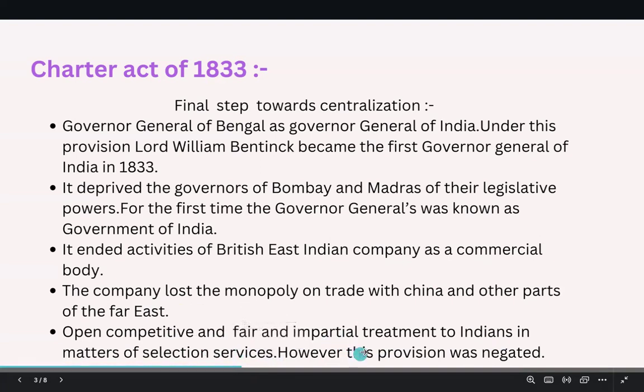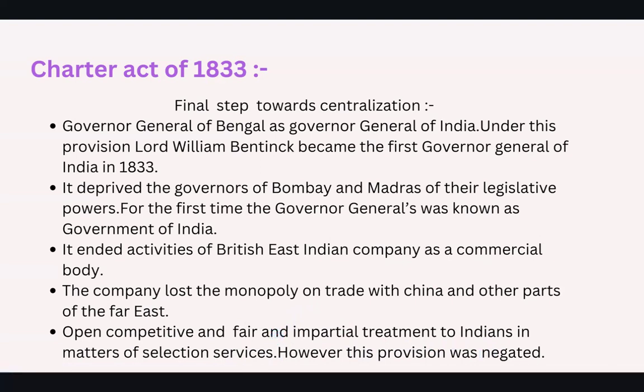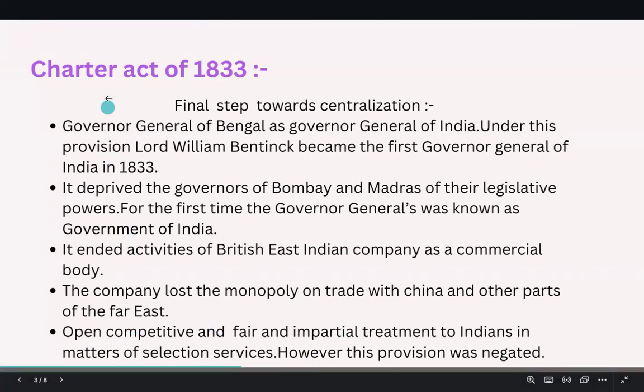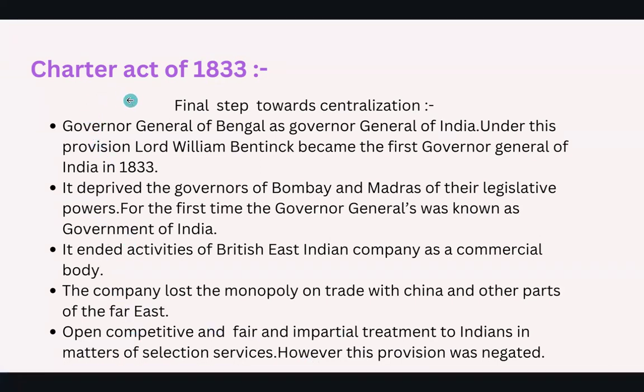However, this provision was negated, and there was to be direct recruitment and a direct exam for civil services. So these are all the features of the Charter Act of 1833. For this also, I'll be giving you the tricks in the next slide, so you can remember the features of the particular act.